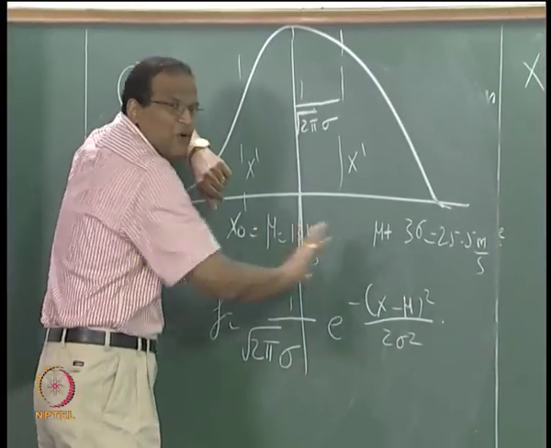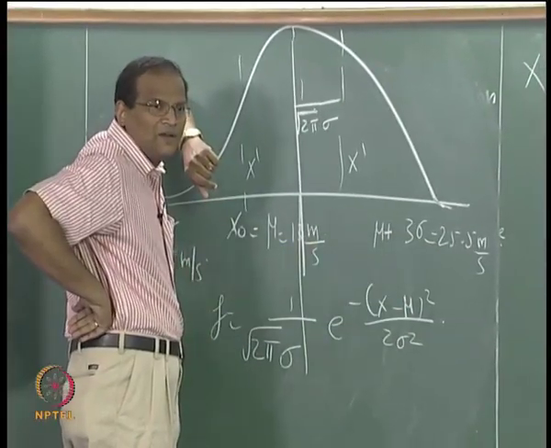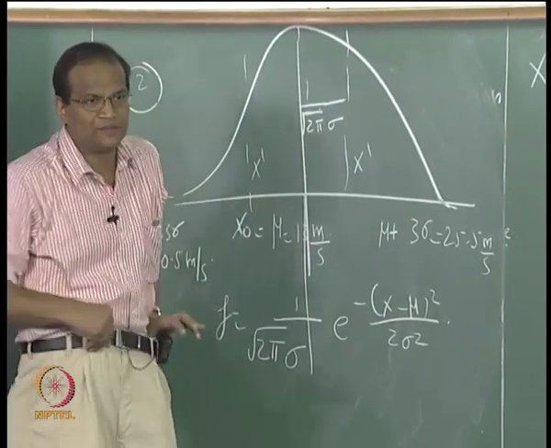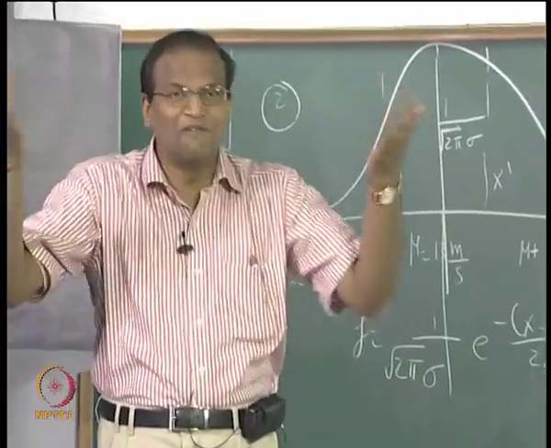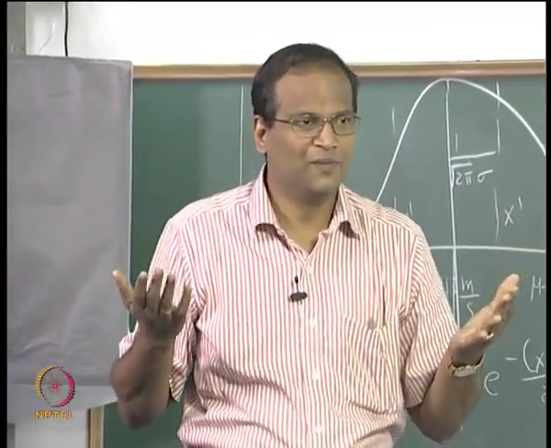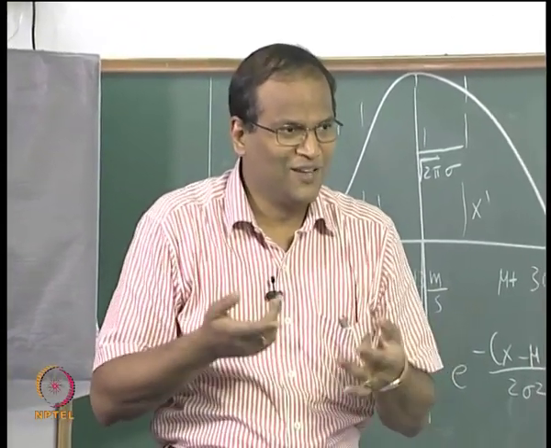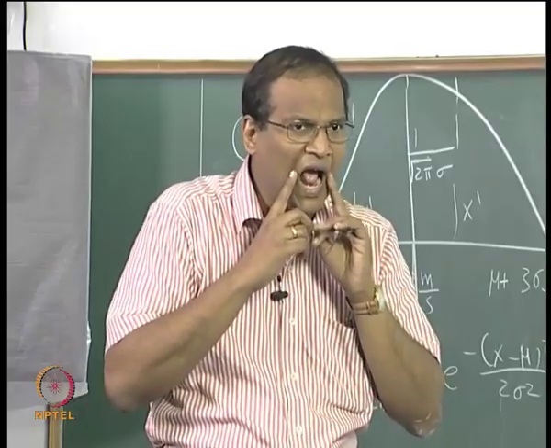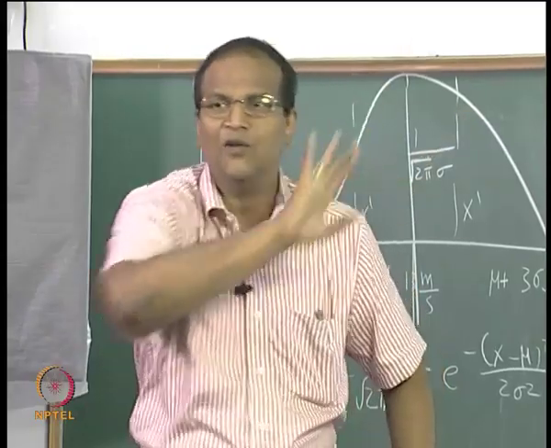Now there is a thing: it is (x minus mu) whole square. When you generate a new x1, it will always go to one side, isn't it? Is everybody able to follow what I am saying? I am teaching fundamental concepts. So when you take (x minus mu) whole square, it will always go to one side. You use another random number.